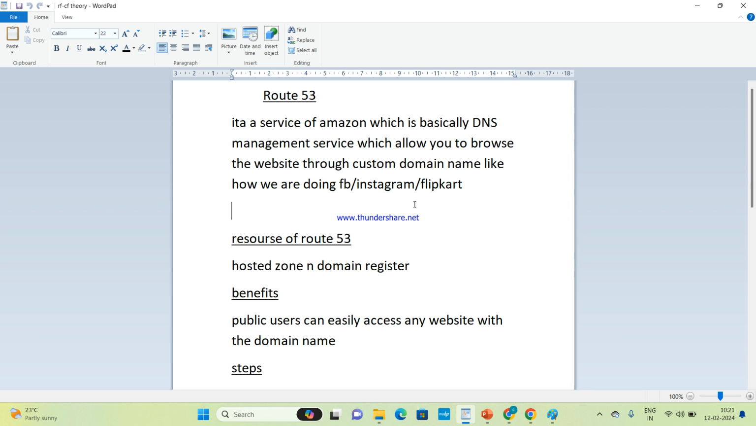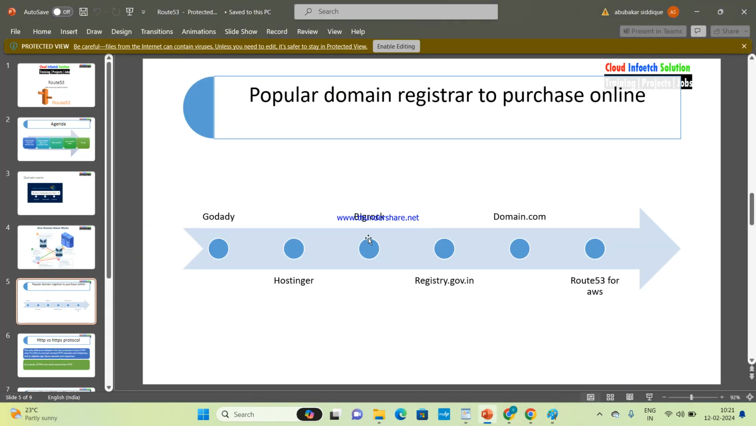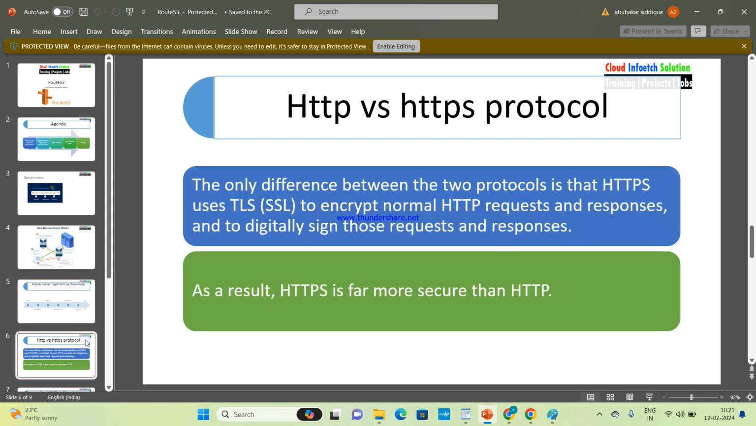Clear? Okay. So other than Route 53, there are many registrars who are giving us the option to purchase a domain name: GoDaddy, Hostinger, BigRock, Freenom, Namecheap, and in AWS it's Route 53. Clear, everyone?